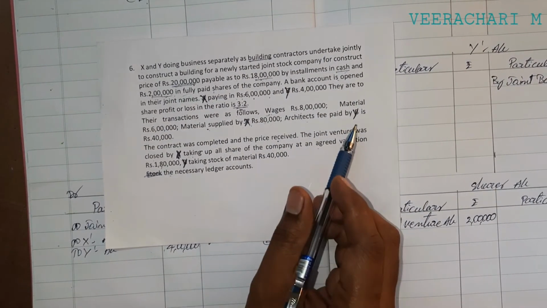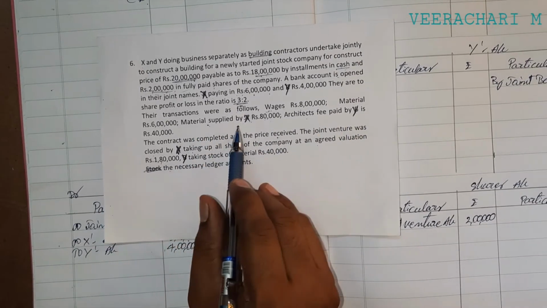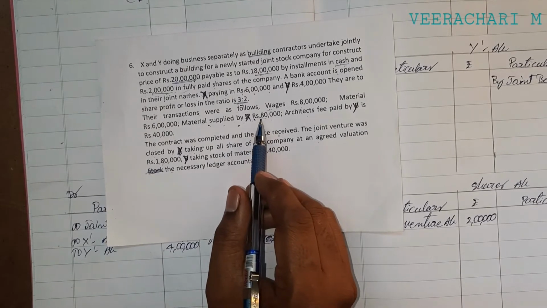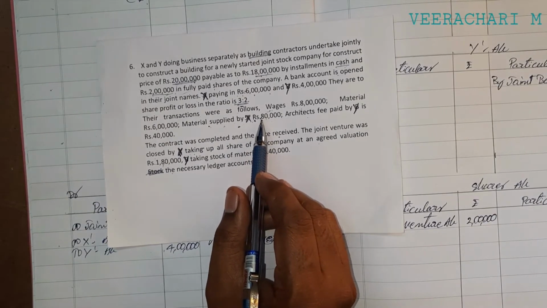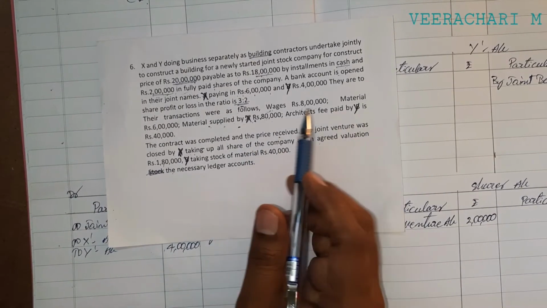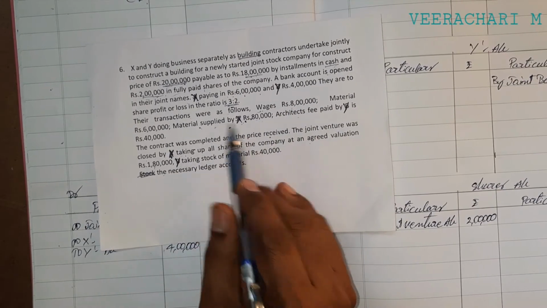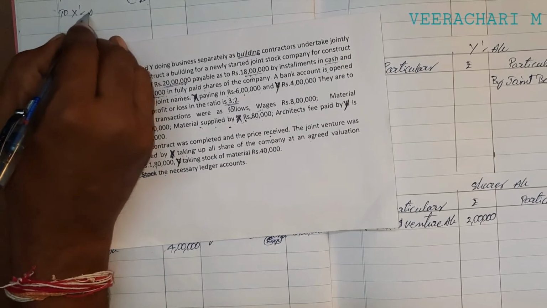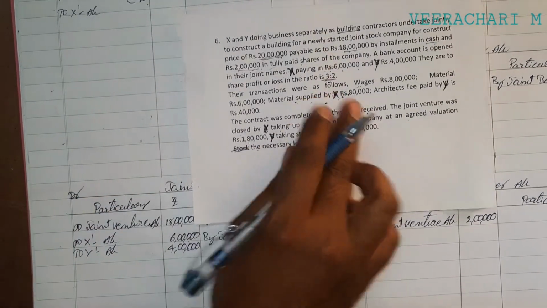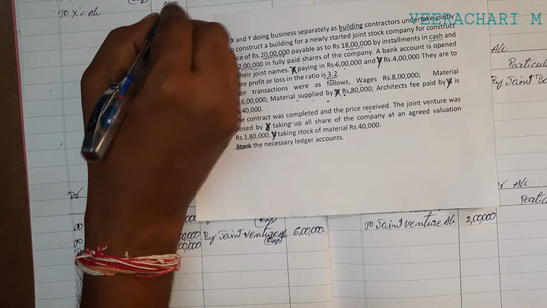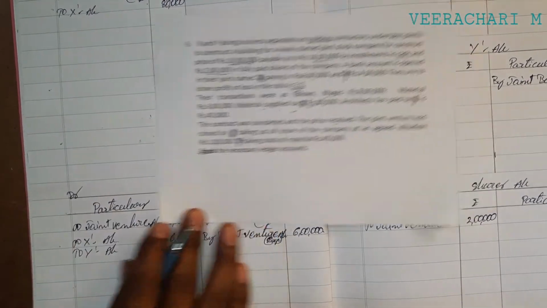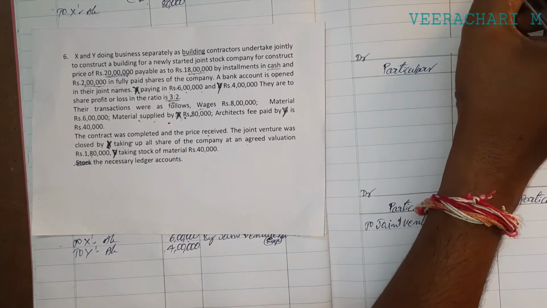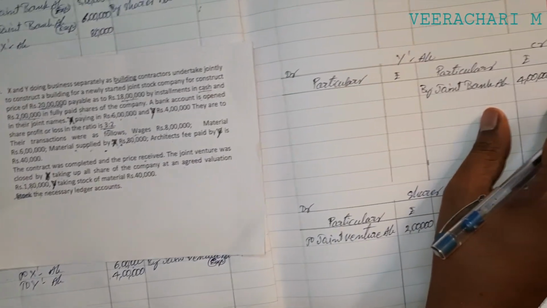Next, architect fees paid by Y, and material supplied by X. First of all, material supplied by X. If it is material supplied by X, you write in X's account, and it is an expenditure, so debit joint venture, to X account. The material worth is 80,000. Then go to X account and write on the credit side, since he is a giver, credited to X account, by joint venture account.